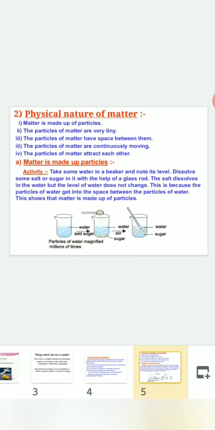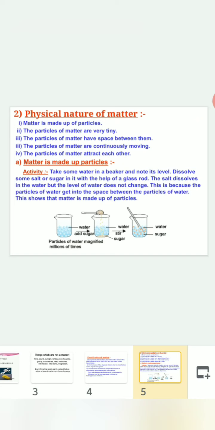Physical nature of matter. Matter is made up of particles. The particles of matter are very tiny. The particles of matter have space between them. The particles of matter are continuously moving. The particles of matter attract each other. So let us see each property of matter separately.